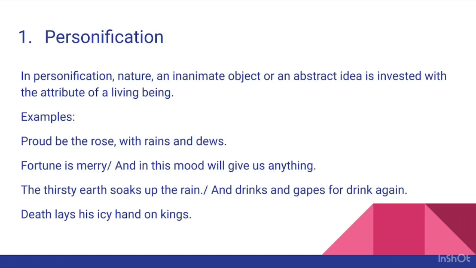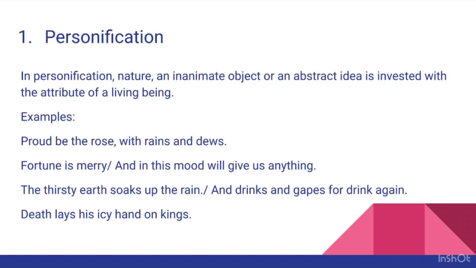Next example, the thirsty earth soaks up the rain and drinks and gapes for drink again. Here, earth, which is part of nature, is invested with the attributes of a living being in the verbs drinks and gapes, and also in the word thirsty.